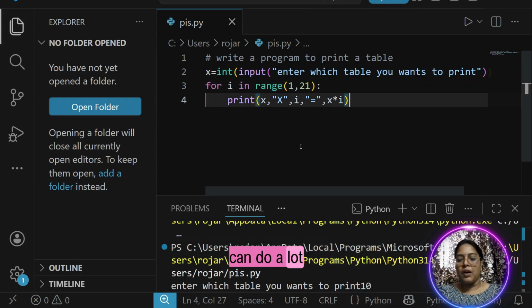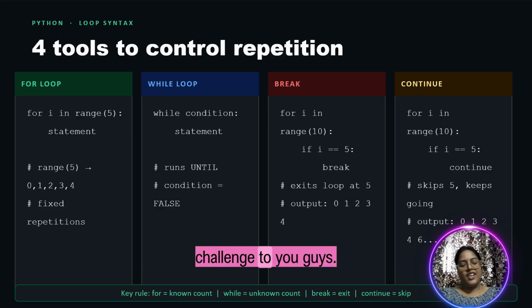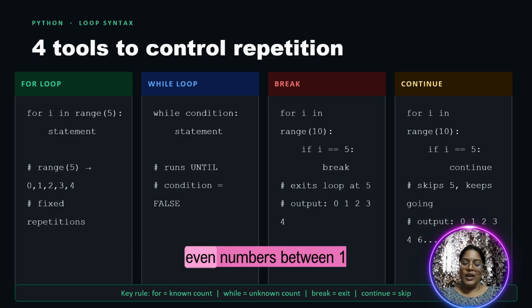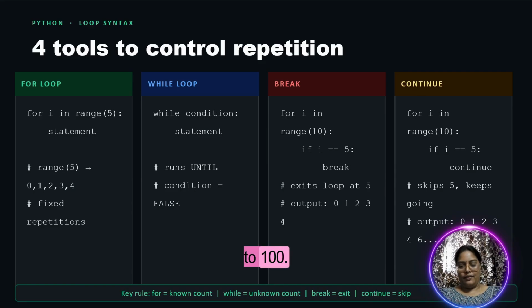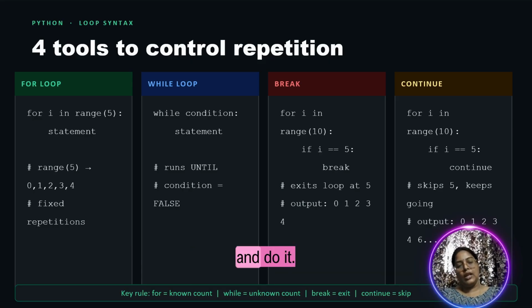We can do a lot more, but let us concentrate on these 3 examples initially. And here is a mini challenge for you guys. Write a program to print only even numbers between 1 to 100. I just want you to print only even numbers between 1 to 100. So please try it. If you have completed, please comment done and please pause the video, think it and do it.